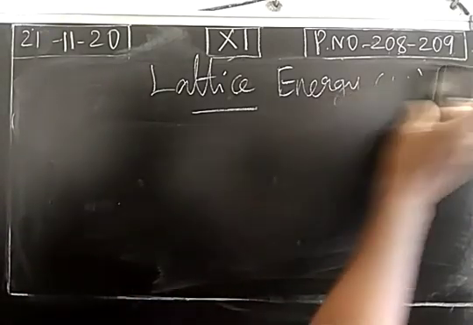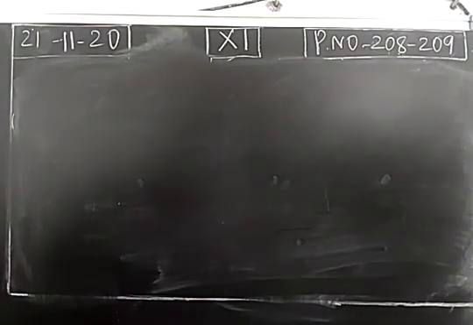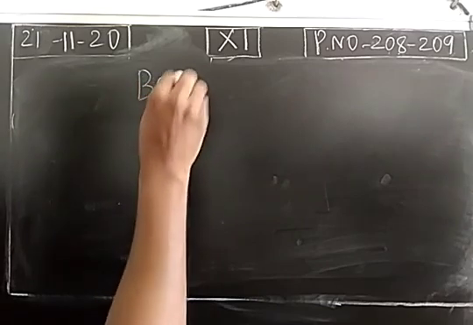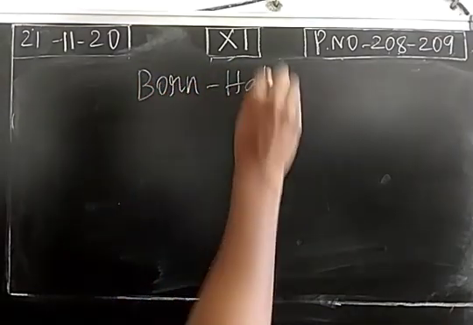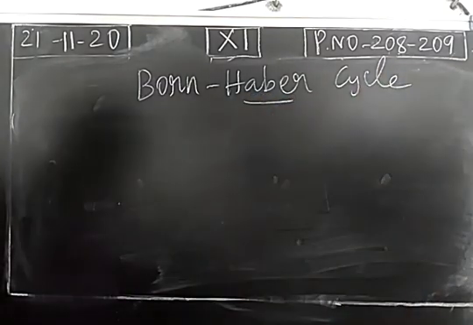Next, we move into the Born-Haber cycle. These two are scientists' names, Born and Haber.